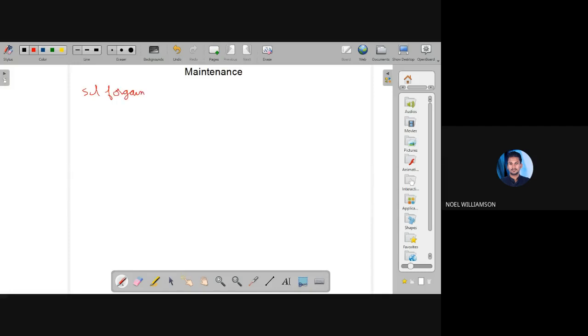Maintenance can be defined as a set of organized activities that are carried out in order to keep an item in its best operational condition with minimum cost occurred.